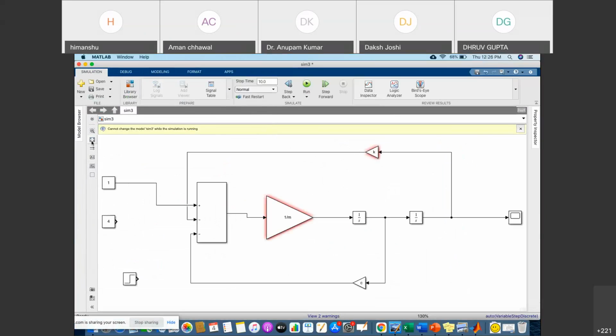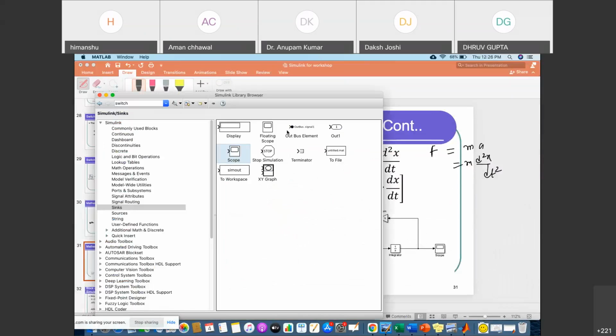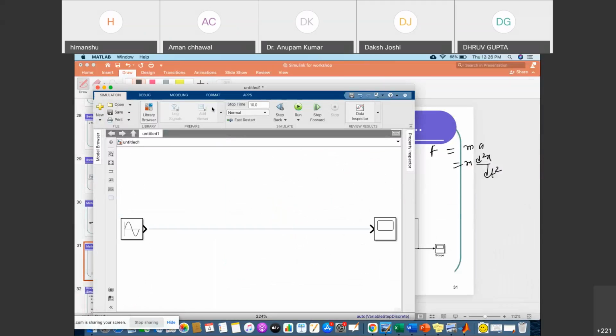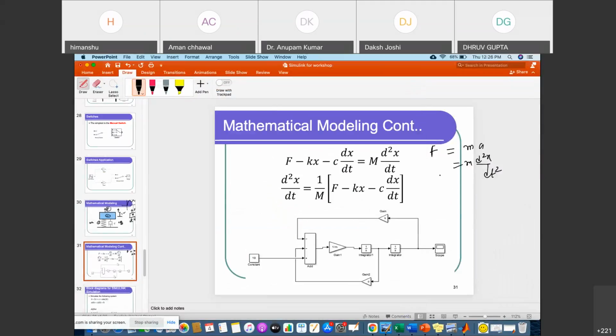And now make it large. Okay, so here you can see how it came, let me tell you once, you look here carefully, then we will go to Simulink, okay? So you see here what we have done. This is your force F applied to the addition block, right? So F minus kx, so F minus k into x. This is your x, this is your x dot, and this is your x double dot. Is it clear to you, right?